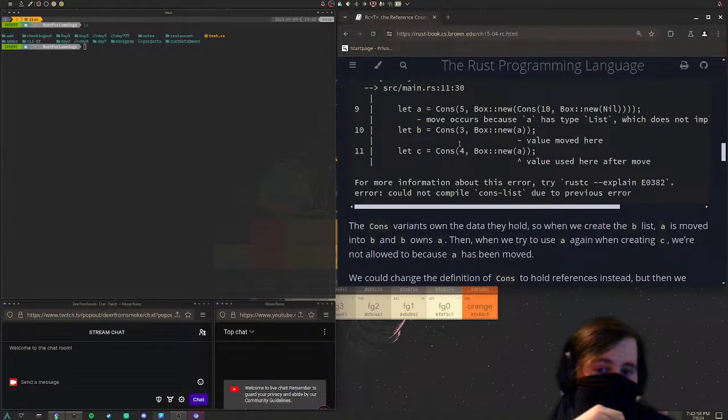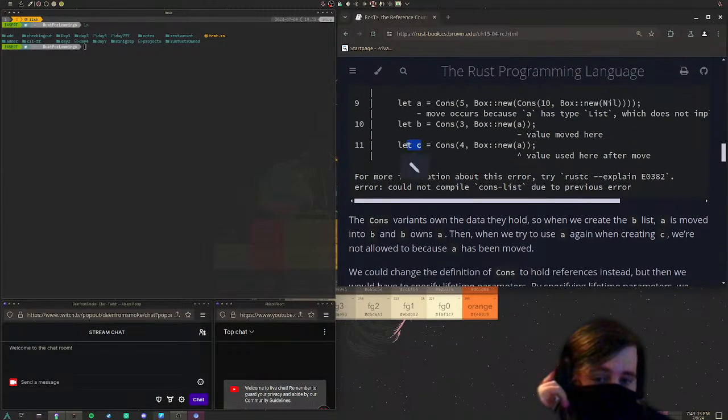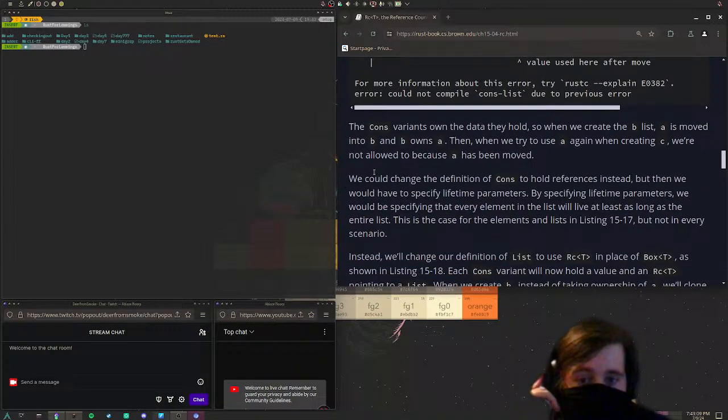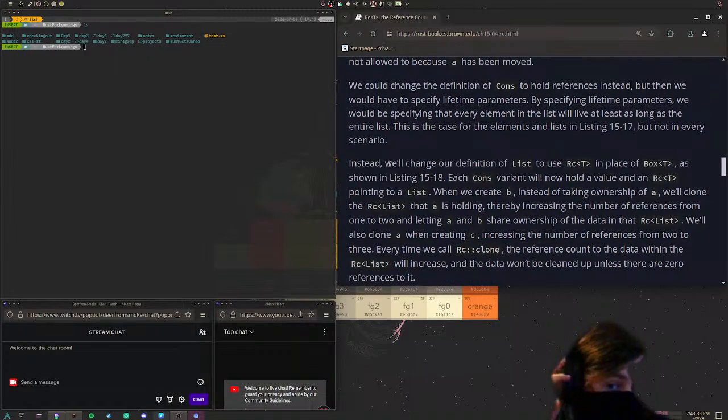And after B exits context, A will be destroyed, meaning that if we still had C alive, it may attempt to use A when it is already gone. We could change the definition of cons to hold references instead, but then we would have to specify lifetime parameters. By specifying lifetime parameters, we would be specifying that every element in the list will live at least as long as the entire list. This is the case for the elements in the lists in listing 15.17, but not in every scenario.